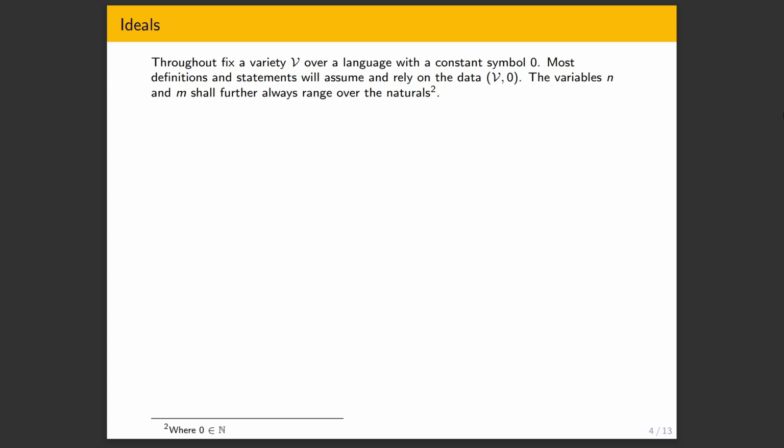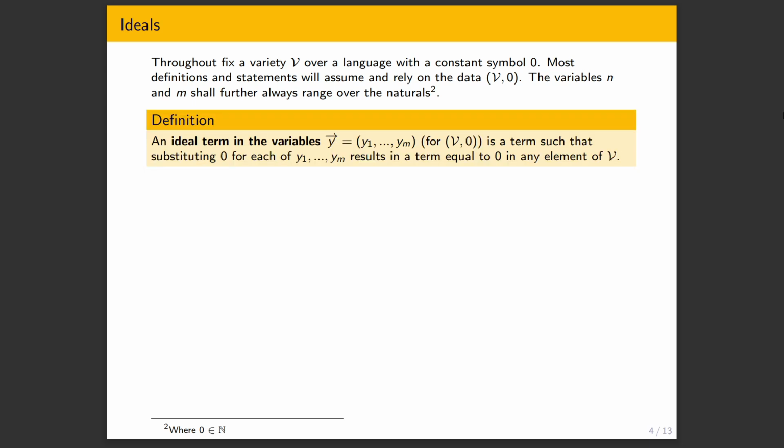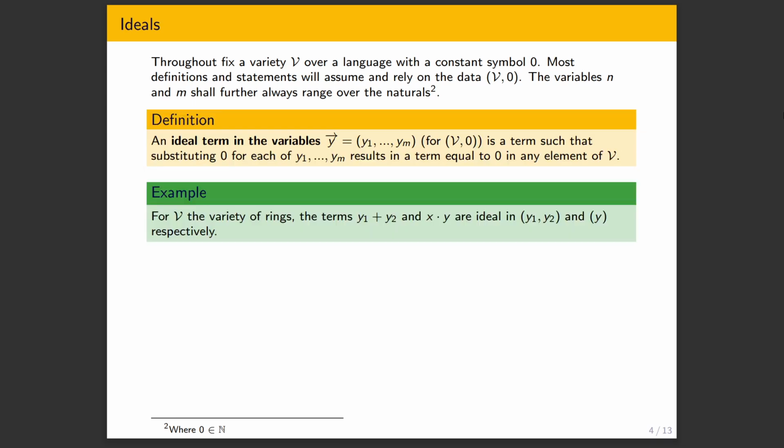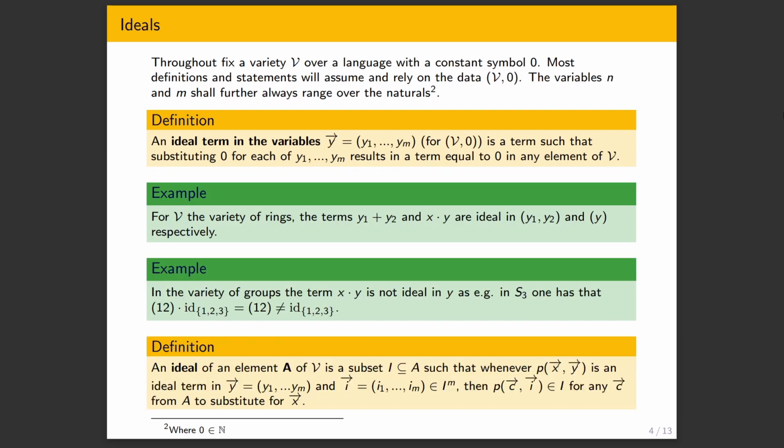So in general, we define this notion of ideal. And for that, we define the notion of ideal terms. But let me also put the notion of an ideal here. So say we have this variety V with 0 throughout. This will always be fixed in this talk. Now, the notion of an ideal term is the following. We take some term in our language, and let's say it contains some variables y, which I write here as y arrow, y1 through ym.